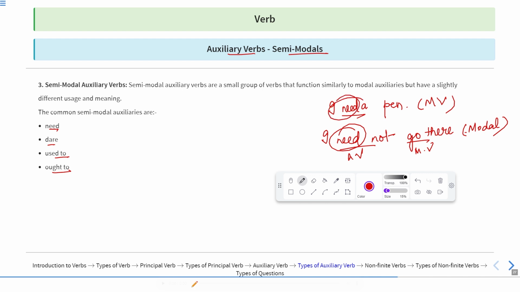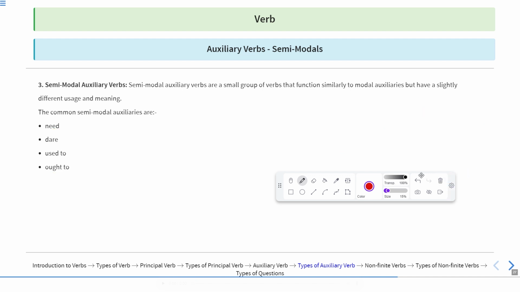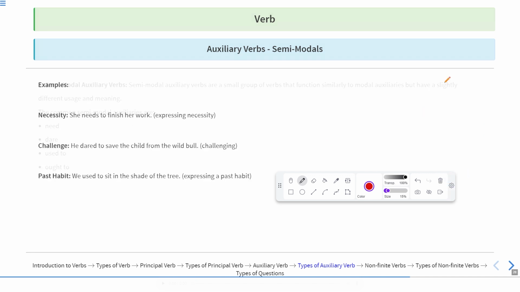Okay, same way, dare shows the challenge. Used to shows the past habit, as well as if we are addicted to something, we use the word used to. Ought to, when we show something like this is a duty or responsibility to be done, we use the phrase ought to. However, ought to is used as a modal only. Now, if we show the necessity, she needs to finish her work. So needs to is expressing necessity.